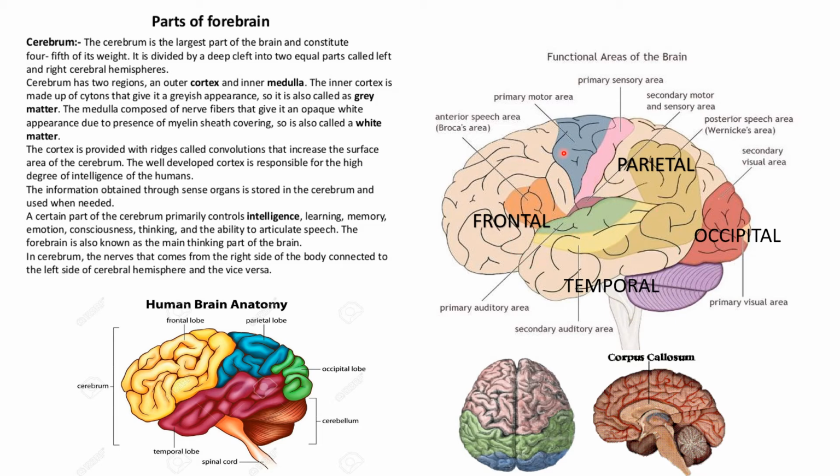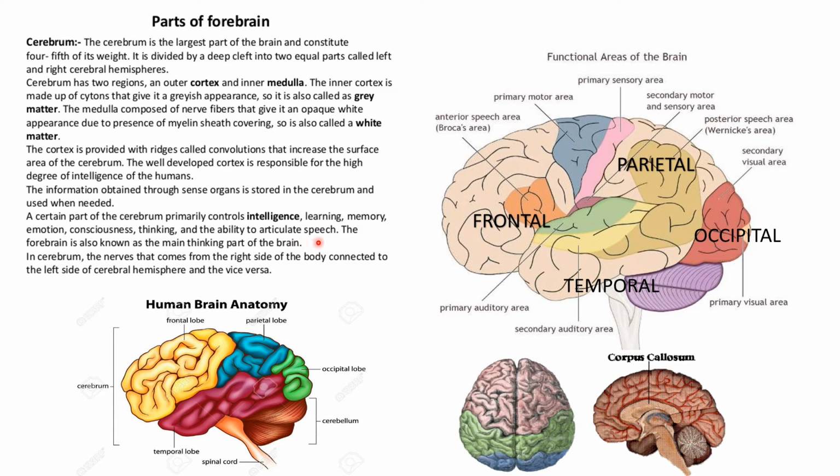The cortex is made up of cyton, which is nothing but gray matter, so it gives a gray appearance. The medulla is formed of white matter, that is of axons covered with myelin sheath, and hence it gives the white appearance. Now the most important function of the cerebrum is to sense the organs and obtain information. Certain parts of the cerebrum primarily control intelligence, learning, memory, emotions, subconsciousness, consciousness, thinking, and also the ability to articulate speech.